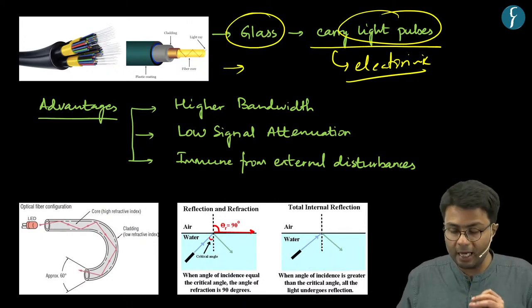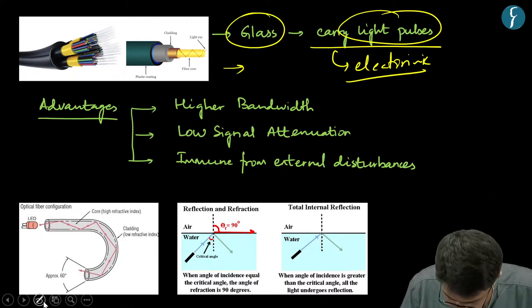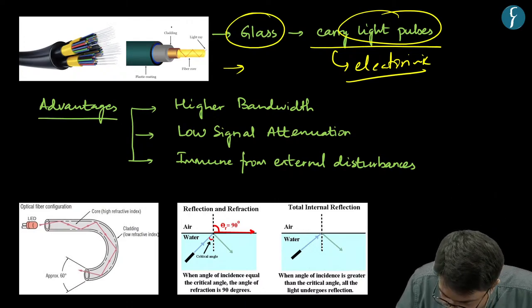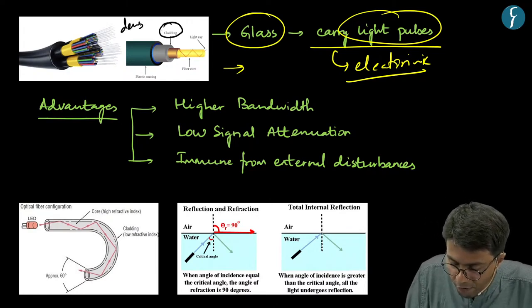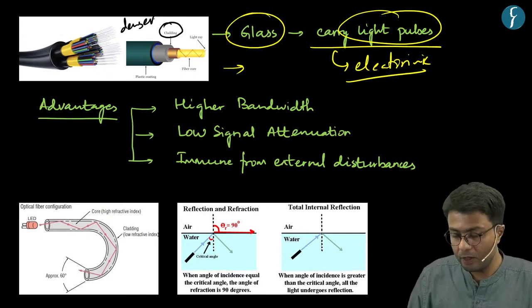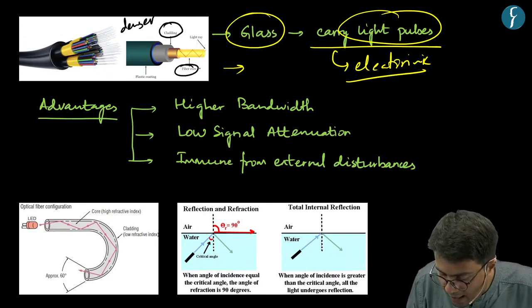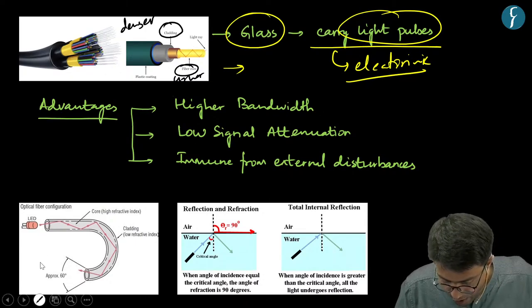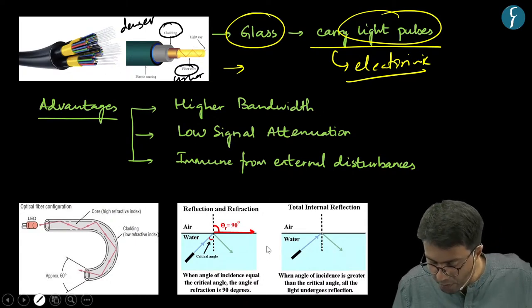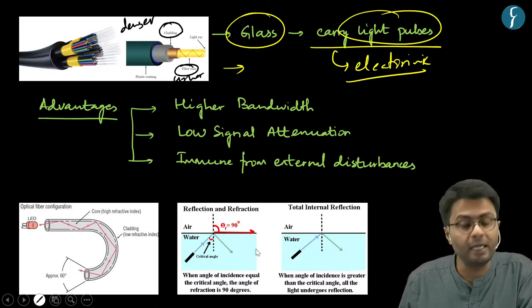Now, this fiber cable is primarily made of two layers. As you can see, the outer layer is termed as cladding, and this is made up of a denser material. Whereas the inner material is known as the fiber core, and it is of a lighter density. Hence, when light flows from this lighter to denser medium, there can be two possibilities.